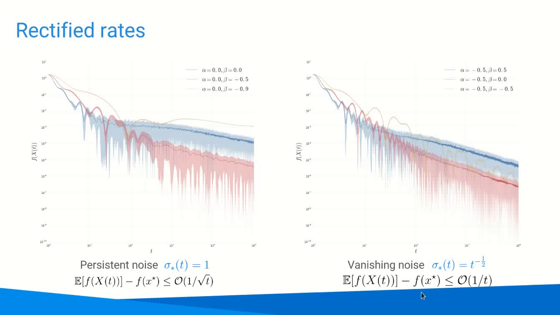The second example has decaying noise, and in this case choosing the right eta along with the right averaging allows us to take advantage of the noise decay, leading to a faster convergence rate.